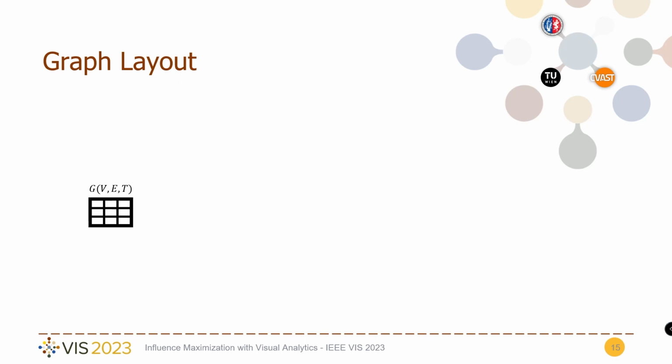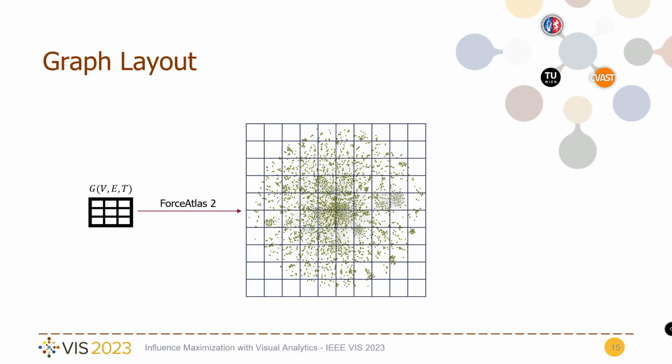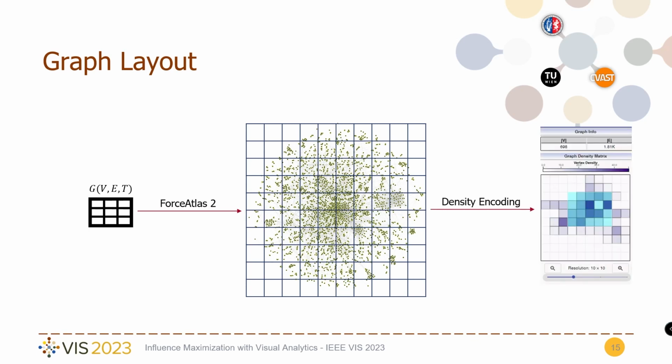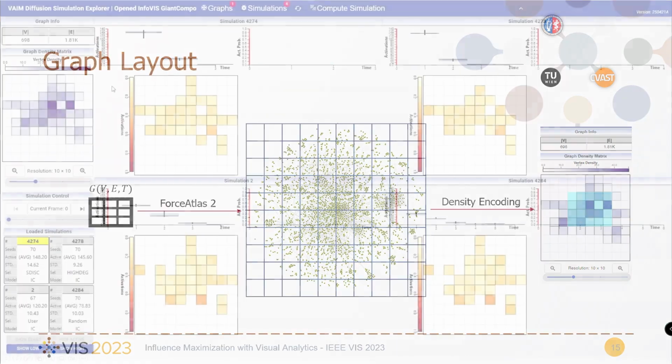The density matrix is generated as follows. First, a layout of the graph is computed using the Force Atlas 2 algorithm. Then, density matrices are generated at different resolutions. This is done only the first time the graph is loaded onto the database.